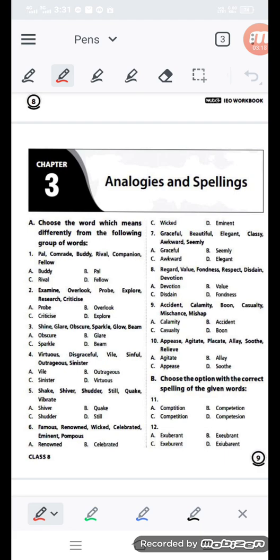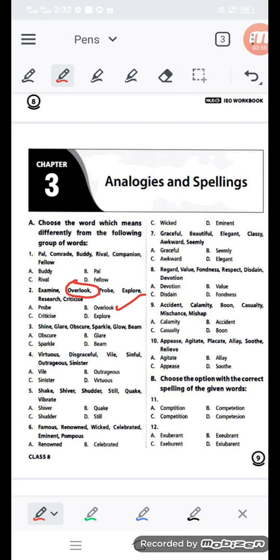If you see the word overlook, that means not showing or not paying any interest to anyone. But the other words involve paying interest, like examine, probe, explore, research, and criticize. There is so much enthusiasm and interest there, but in the word overlook, negligence is at work. So overlook is the odd word that you have to take out.